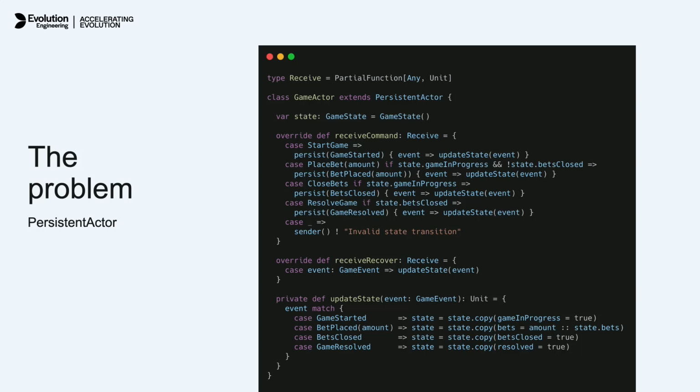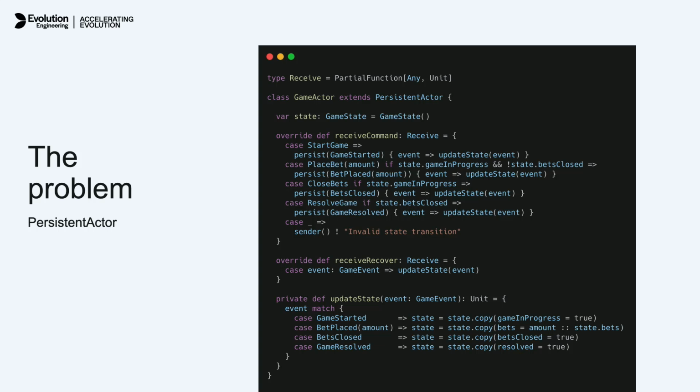Also, error handling here might be a big problem because you're mixing the logic of persisting events and updating state, and maybe running some side effects along the way. So it's a big problem. And also, there is no separation of concerns here. You have an actor which has everything.